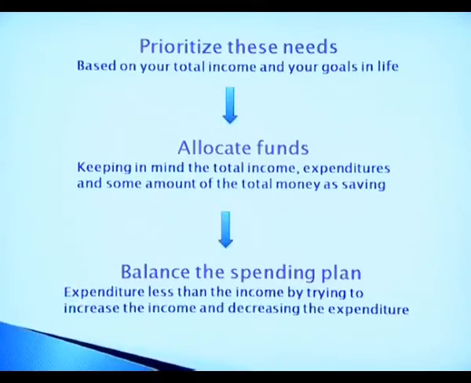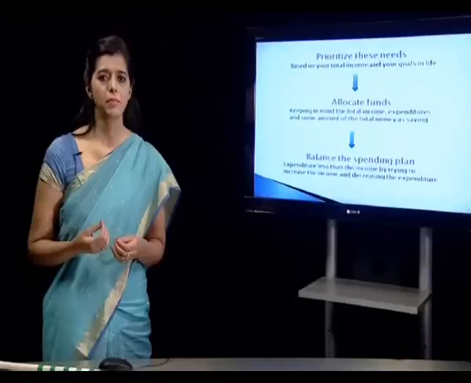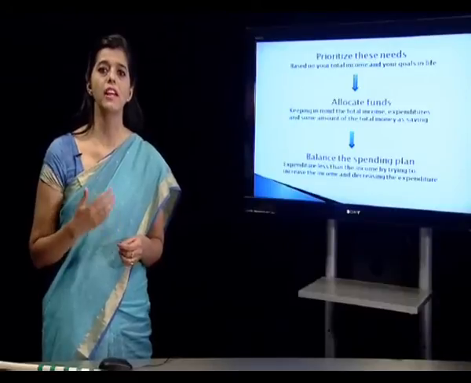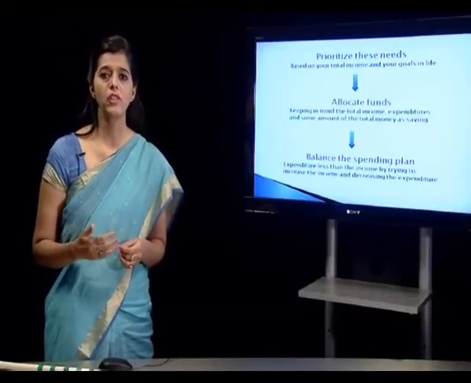We have calculated the total income which the family is receiving, and we have calculated the total expenditure as per the categories. Now we will see whether the income and expenditure is balanced or it is not balanced. Sometimes the income might be higher and expenditure is less, then it's not a problem for a family. But at times expenditure is high and income is less, then it is a matter of concern, and this spending plan is going to help us in correcting the amount of expenditure which we have.